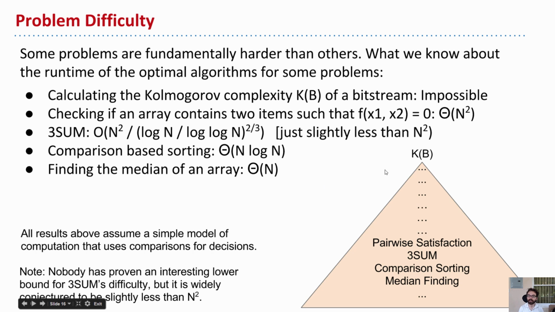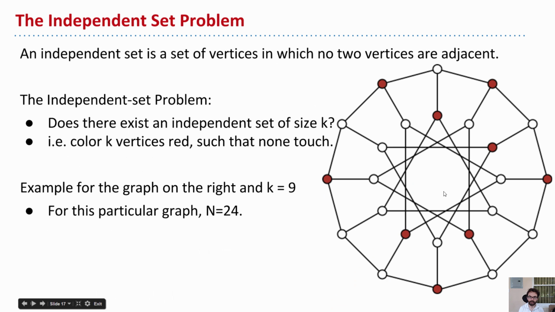Okay? So let's explore the space in between here, and I'm going to kick it off by bringing up a problem called the independent set problem. So what is an independent set? Well, given a graph, an independent set is a set of vertices, here, let's say the red set of vertices, in which no two of the vertices in that set are adjacent.